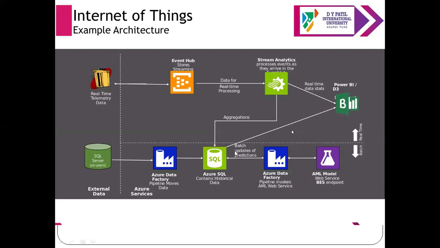For the batch updates or predictions, the same stored data will get transferred to Azure Data Factory. This is the overall process of how that system can work on a single batch. An AML model, a machine learning model, is there for the web service or BES endpoint. Based on this information, we can store the data at external devices, and process that data with the help of SQL or the AML model. With the help of this, finally the processed data will be sent to the end user.